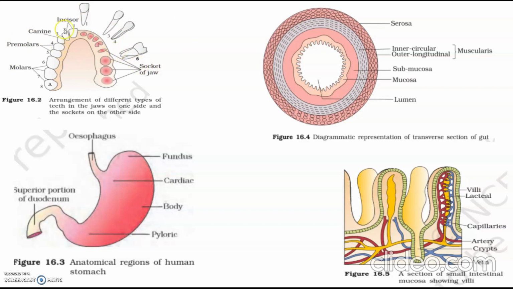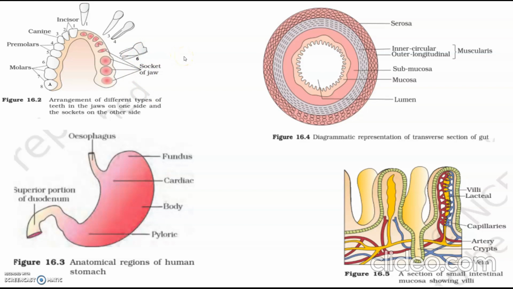These are incisors, canines, premolars and molars. The arrangement of the teeth in the upper and lower jaw is in the order of 2, 1, 2, 3 by 2, 1, 2, 3, which is called the dental formula. The hard chewing surface of the teeth is made up of enamel, which helps in the mastication of food.